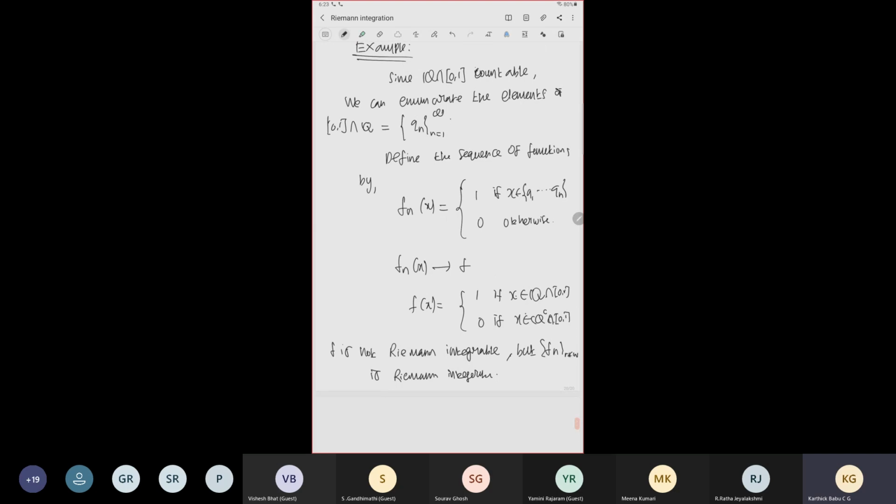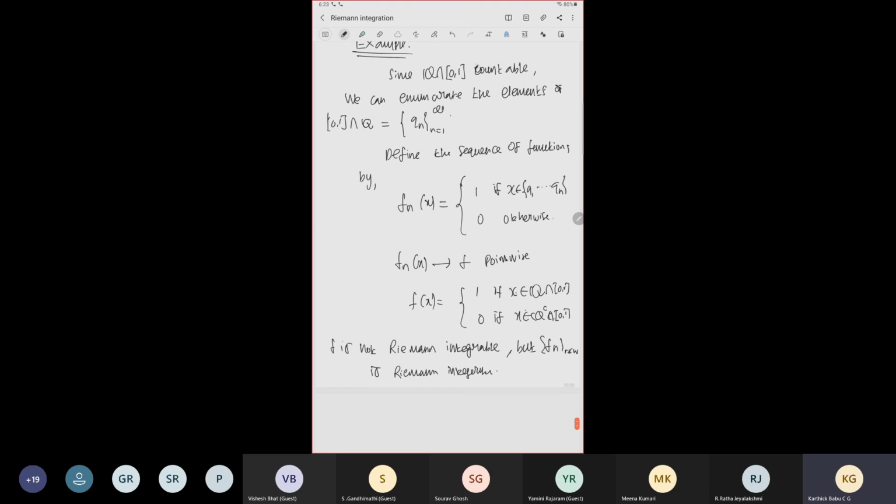Since every fn has only finitely many discontinuities, and functions which have finitely many discontinuities are Riemann integrable. So all these fn's are Riemann integrable, and fn converges to f pointwise, but the limit is not Riemann integrable.